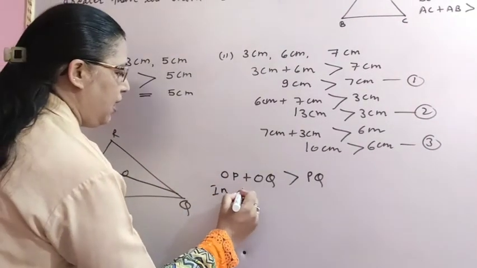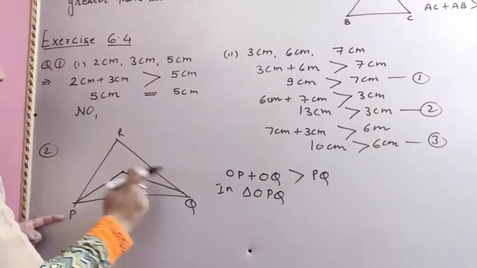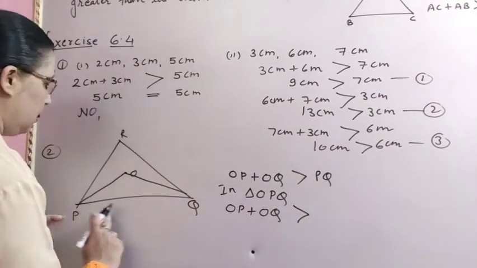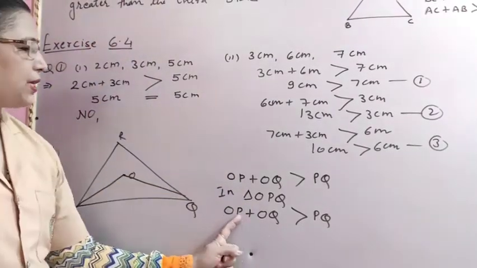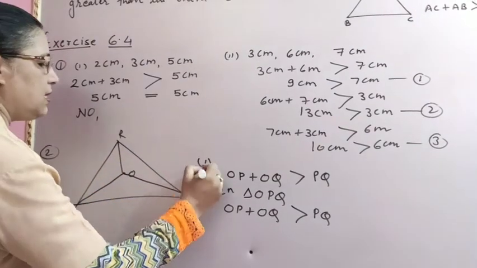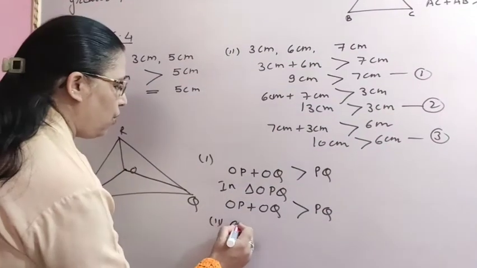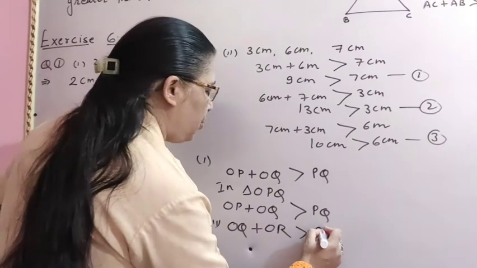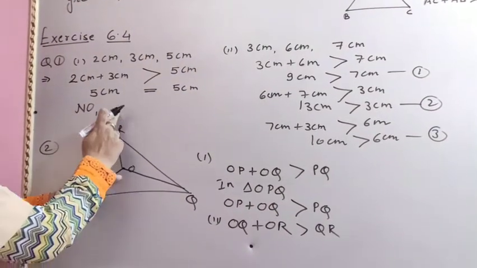So in triangle OPQ, the sides OP and OQ, the sum of OP plus OQ is more than the third side PQ. According to this property, the sum of two sides is more than the third side. This is the first case. In the second case, it's asking whether OQ plus OR is more than the third side QR. Now check. In this triangle ORQ,